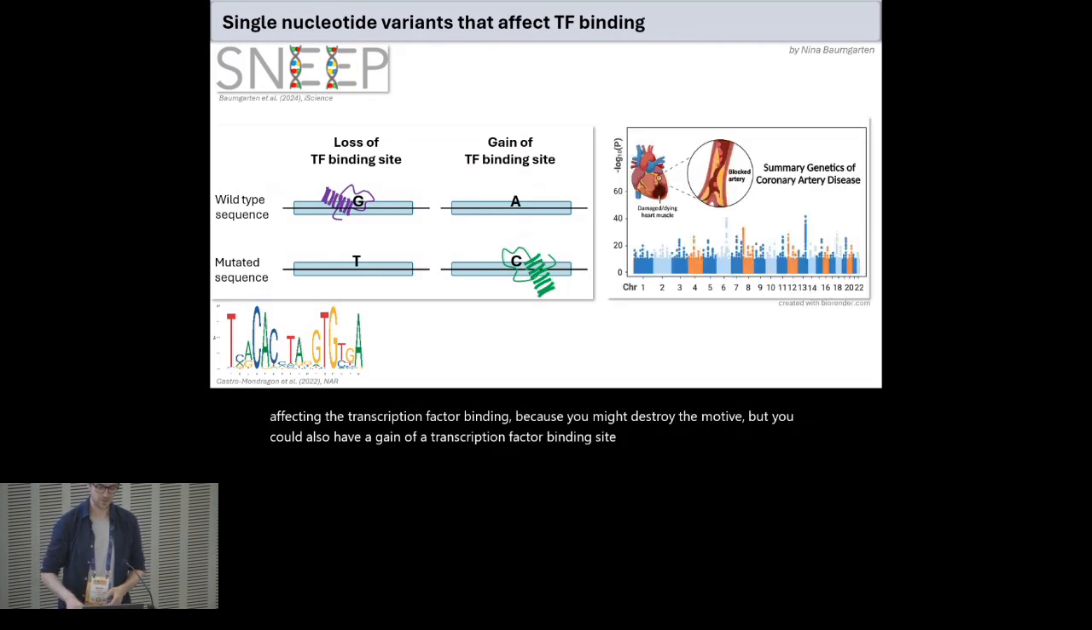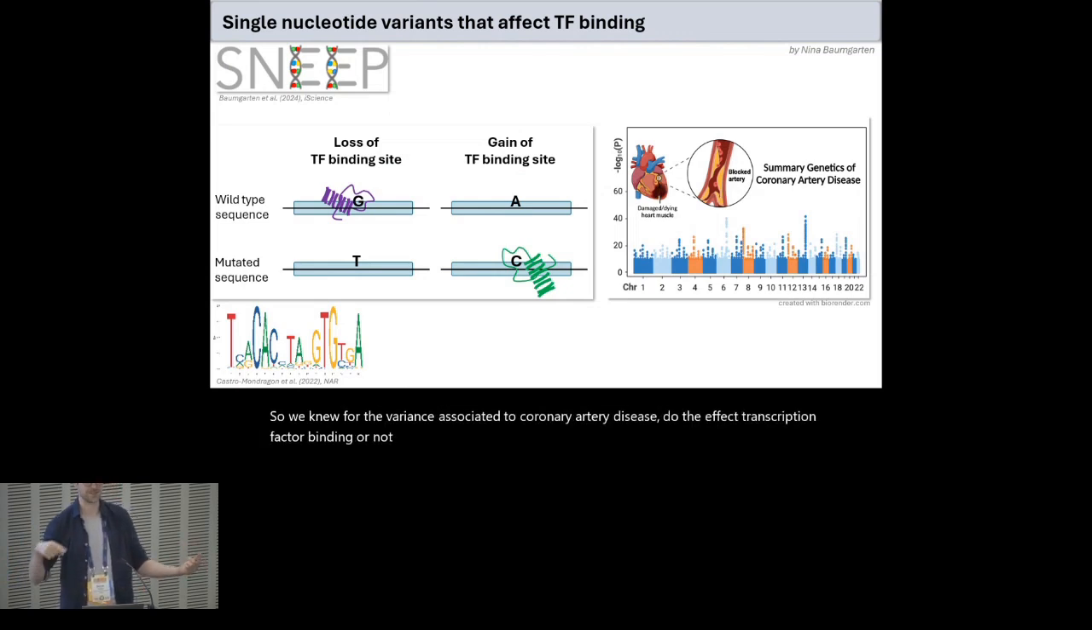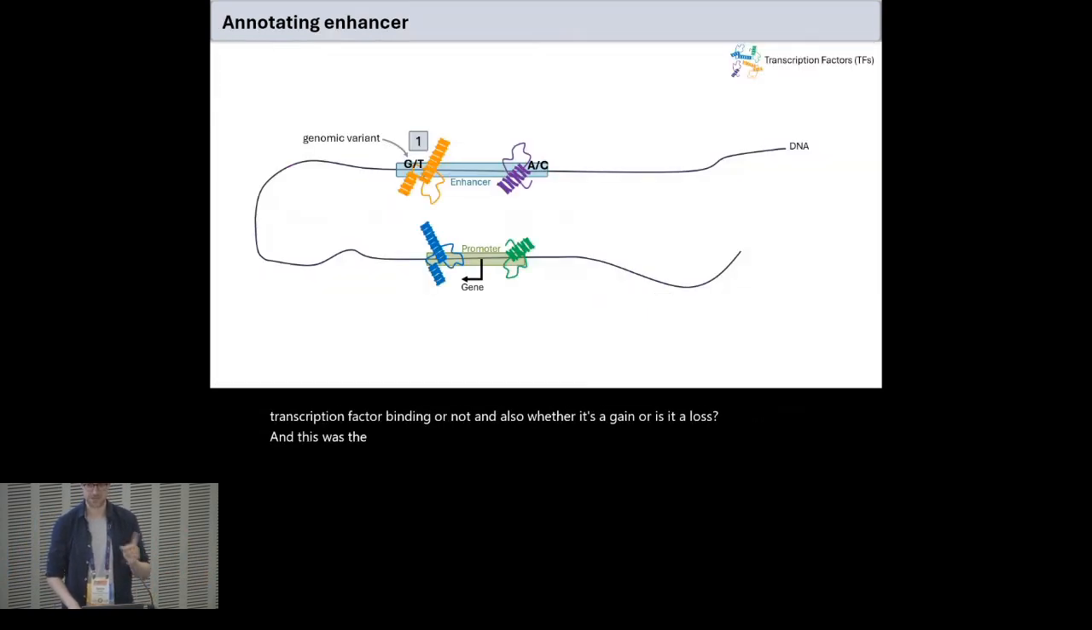We ran this tool across the whole GWAS study I showed you earlier with over 1 million participants. So for the variants associated to coronary artery disease, we knew whether they affect transcription factor binding or not, and also whether it's a gain or a loss. This was the first type of information we needed.